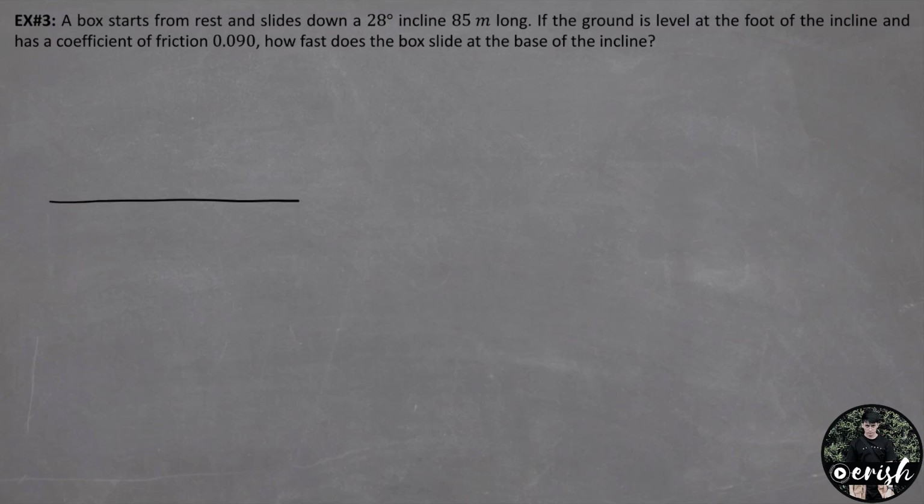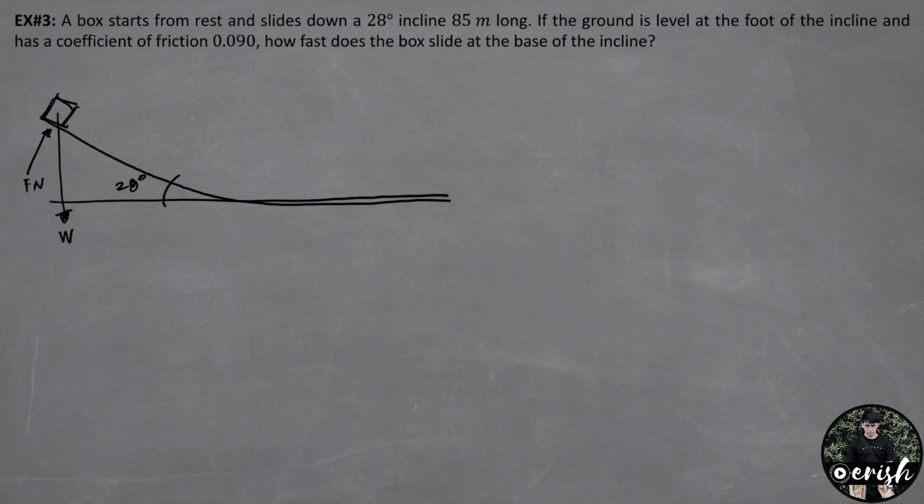Para mas ma-visualize, i-draw ulit natin. So this is the incline with inclination angle of 28 degrees and this is the box. Yung box has a weight of, ayan, and of course meron siyang normal force dito. Kung dinodraw natin yung mga forces, meron tayo ditong force of friction na nararamdaman doon sa surface. So this is the initial point and this is the final point. Nag-start siya from rest, again, ang initial velocity natin is 0. Ang distance ng incline is, ito, from here hanggang dito, we have 85 meters long.